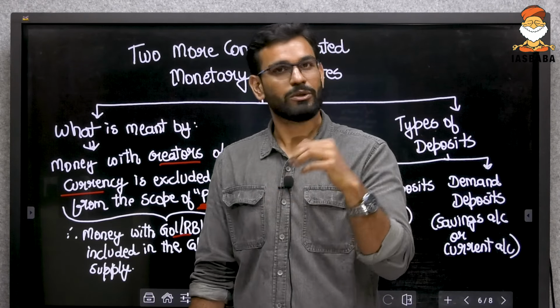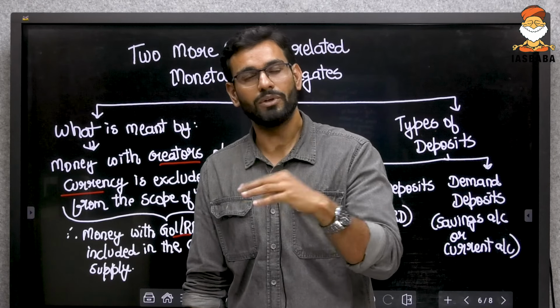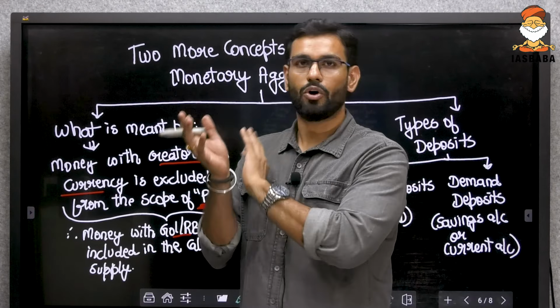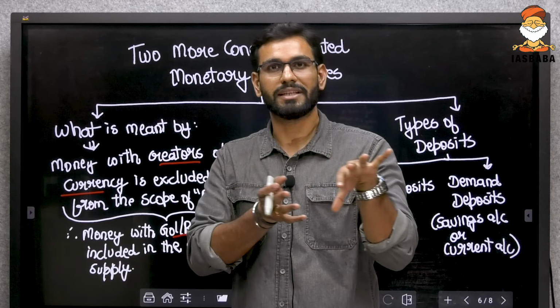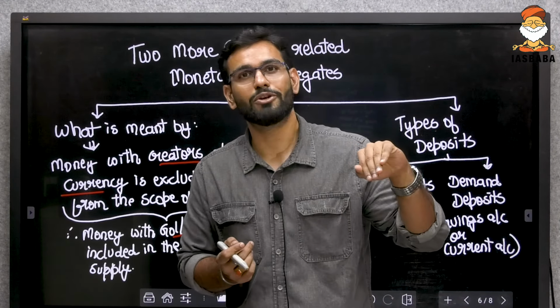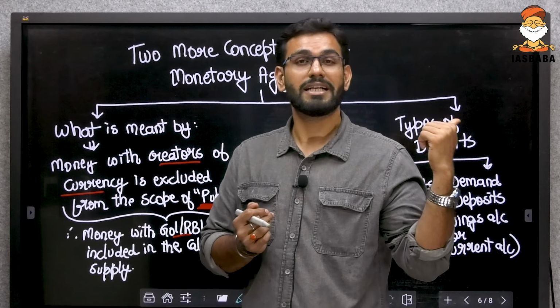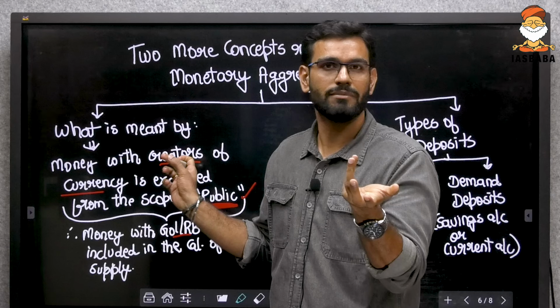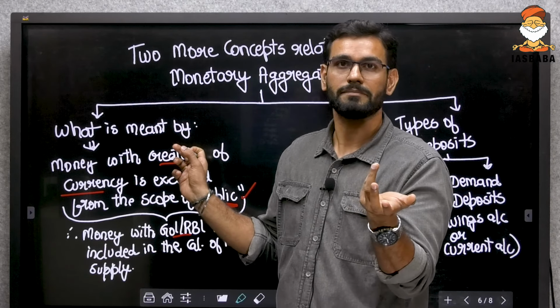That is why when we see M1, M2, M3, M4, whenever you have read about it, any money with RBI or the Government of India is excluded. That is why National Savings Certificate is excluded. Why? Because who has that money? Government has that money, and government is a creator of currency. That is why it is not considered money with the public.